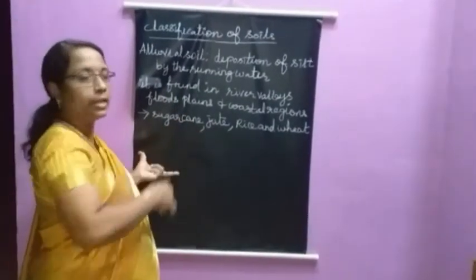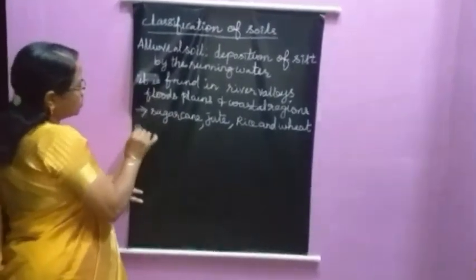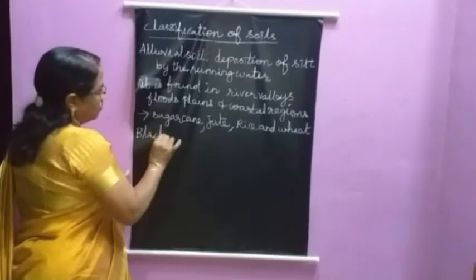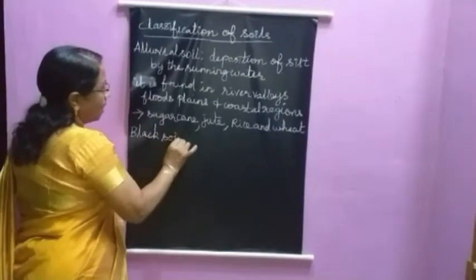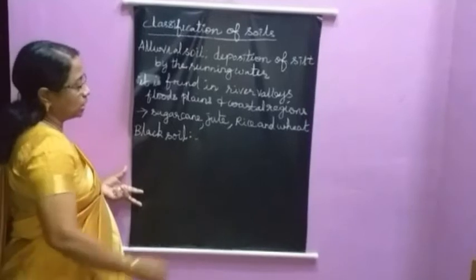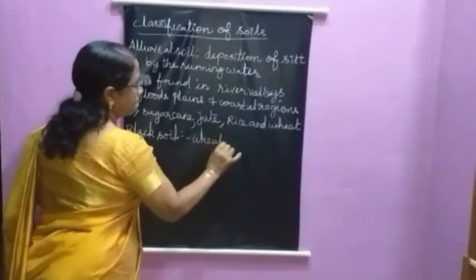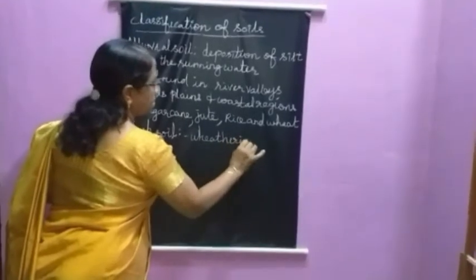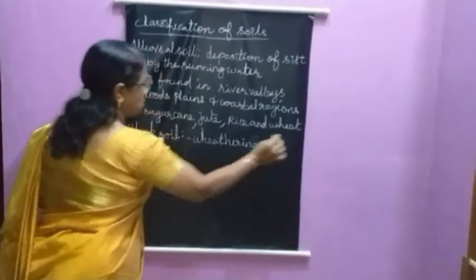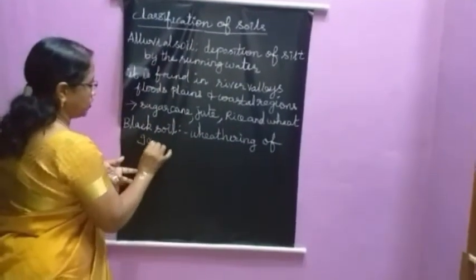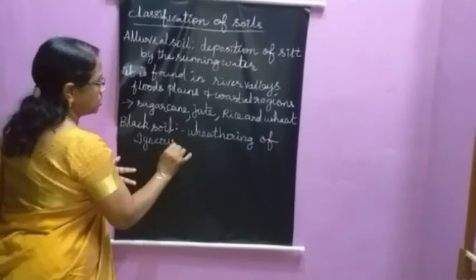Next, secondly, about the black soil. How is it formed? It is formed by the weathering of igneous rocks, the breaking up of igneous rocks.